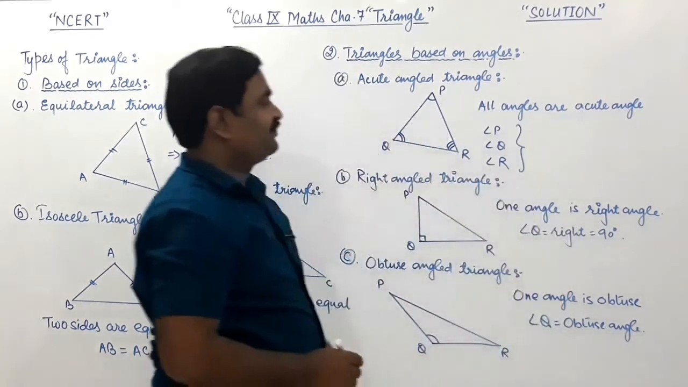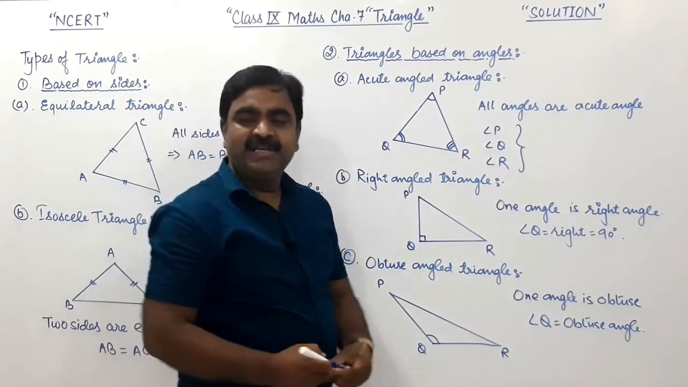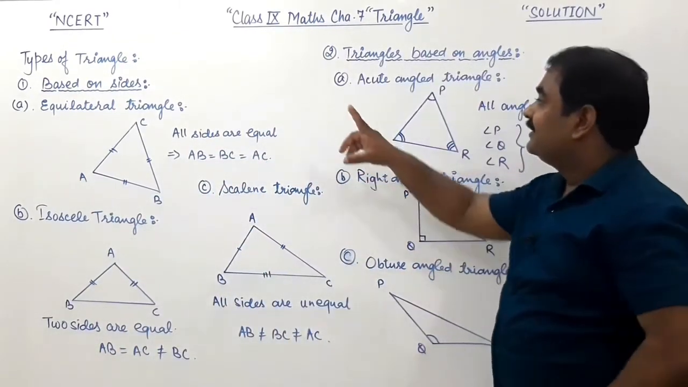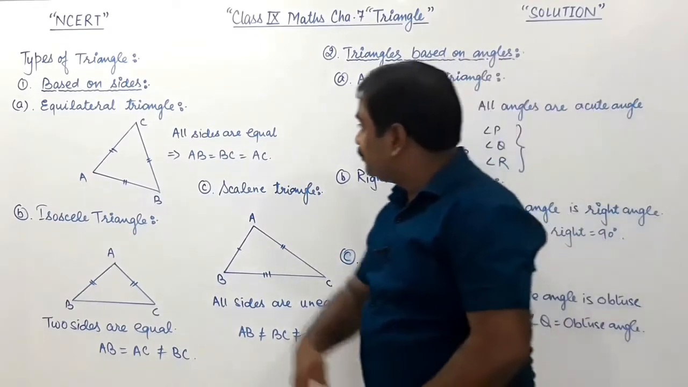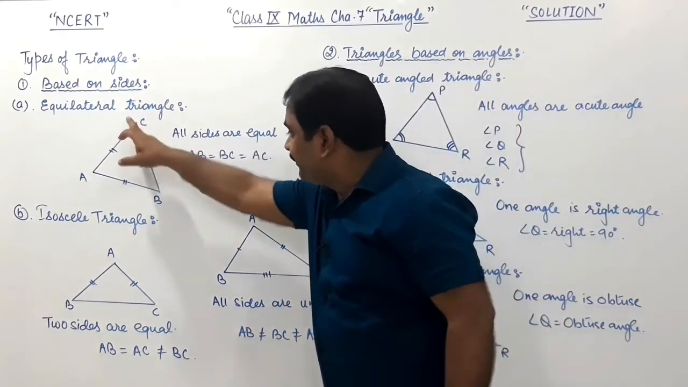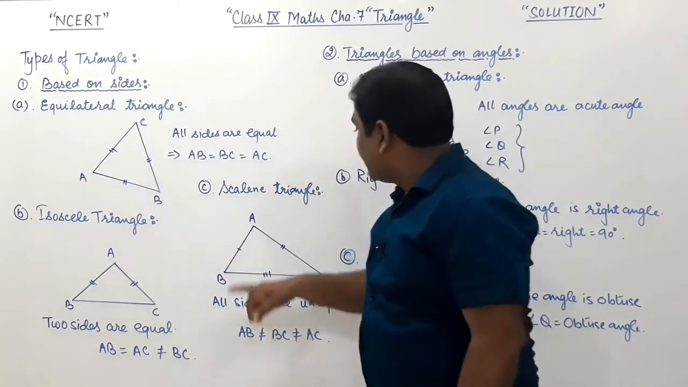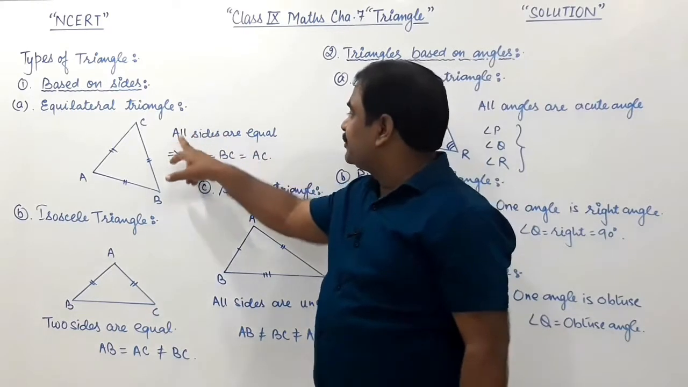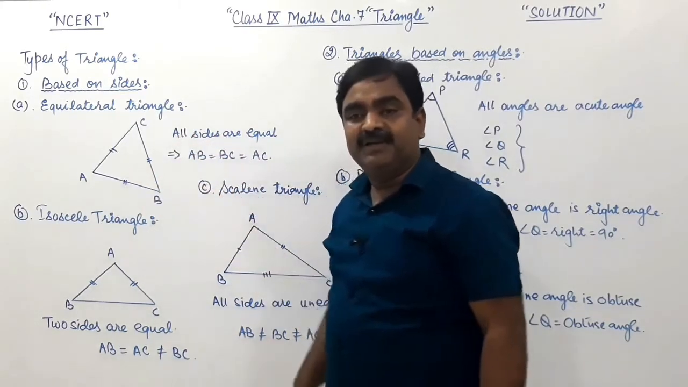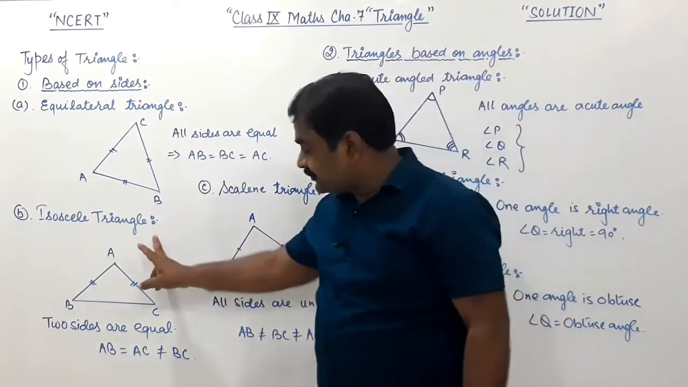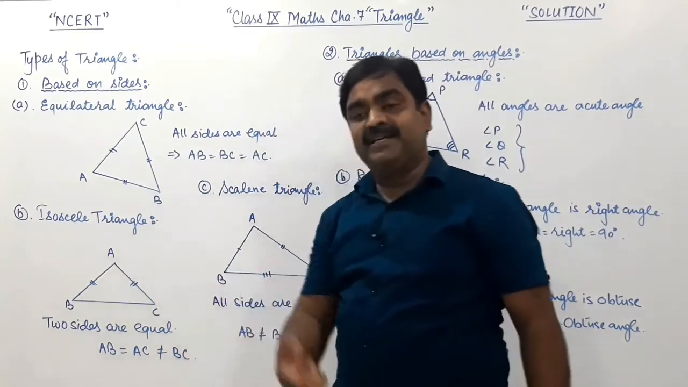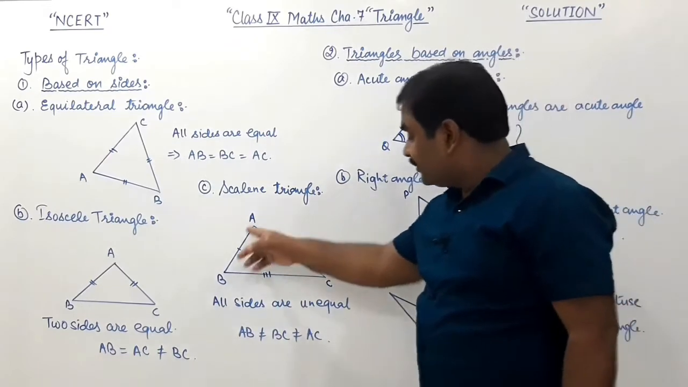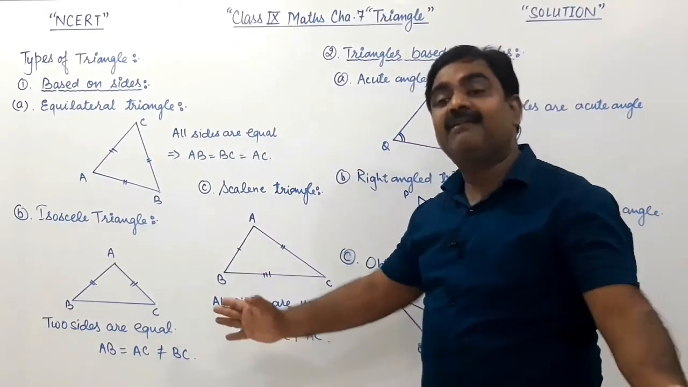Right friends? So dear students, I hope you all can understand the types of triangle which is based on sides. These three: equilateral triangle, isosceles triangle and scalene triangle. Equilateral triangle is a triangle in which all three sides are equal. Isosceles triangle is a triangle in which two sides are equal. And scalene triangle is a triangle in which all three sides are different. They are unequal.